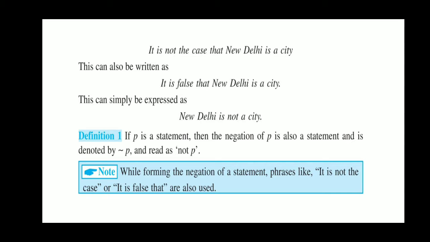All these three sentences give negative information relative to the given statement, so all three are called negations of the given statement. It is denoted as dash p or not p.